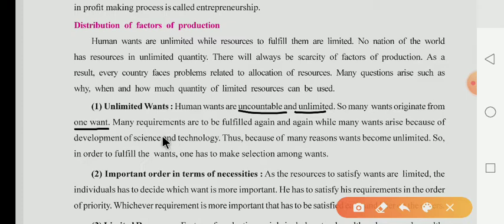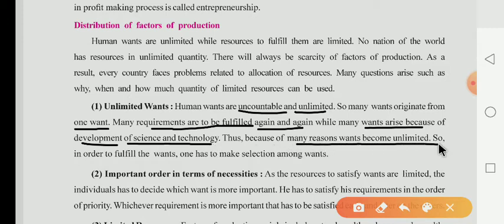Here, human requirements are to be fulfilled again and again, while many wants arise due to the development of science and technology. Thus, because of many reasons, wants become unlimited. So, in order to fulfill human wants, one has to make a selection among wants. It means whenever you go to a shop, you have to select any one product out of many products.